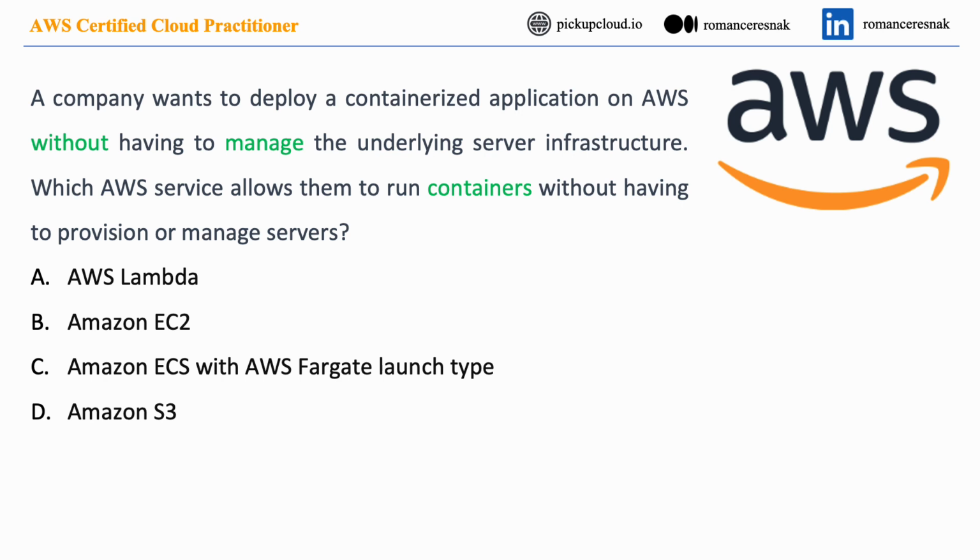Option A, AWS Lambda. Option B, Amazon EC2. Option C, Amazon ECS with AWS Fargate launch type. Option D, Amazon S3. Option A, AWS Lambda is a serverless compute service that enables you to run code in response to events without provisioning or managing servers.